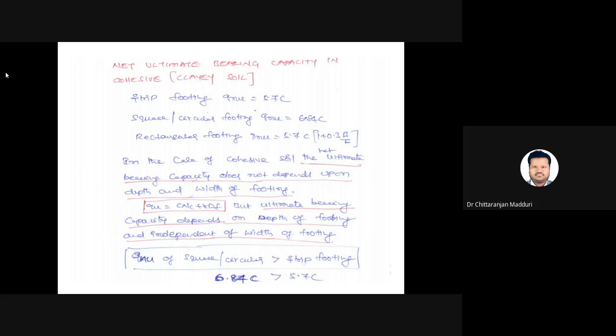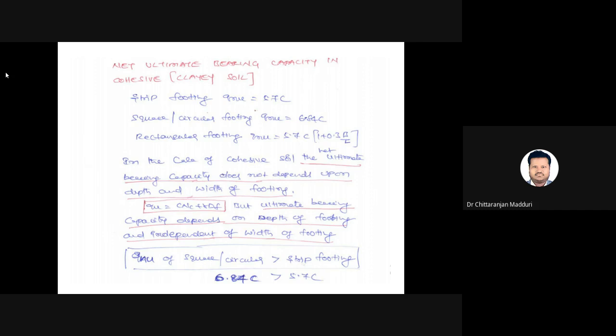So in the case of clay soil, net ultimate bearing capacity of square or circular footing is greater than strip footing, because the cohesion component is more for square or circular footing when compared to strip footing. For square and circular footing, it is 6.84 into C. For strip footing, it is 5.7. That's why in the case of clay soil, if you are given a choice, we can choose square or circular footing.